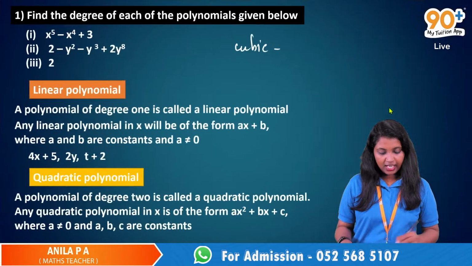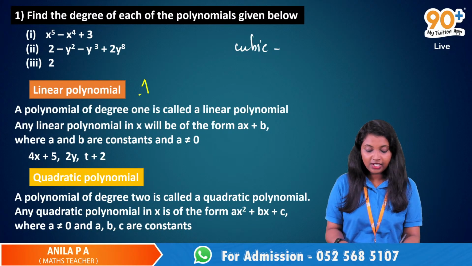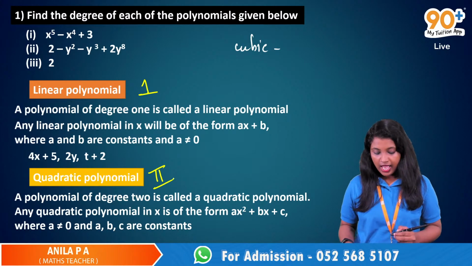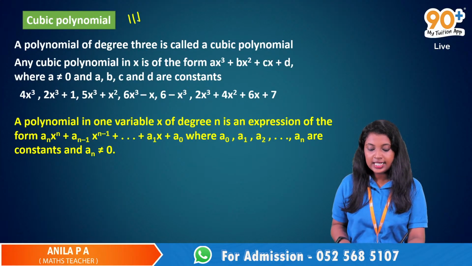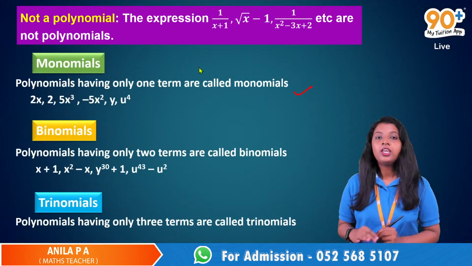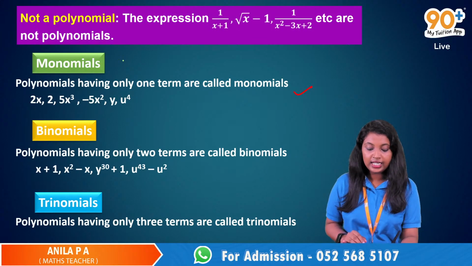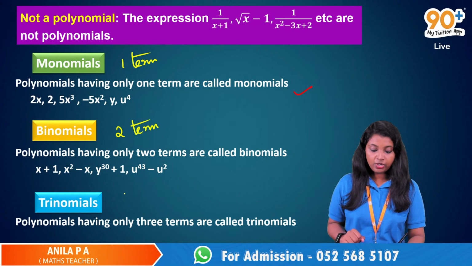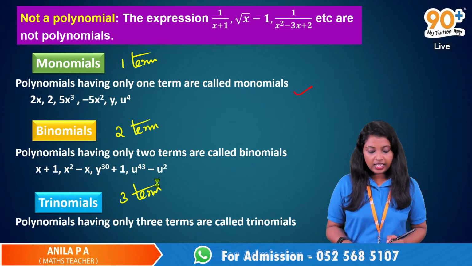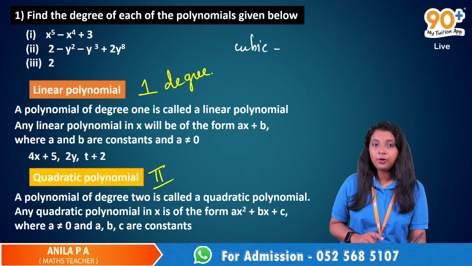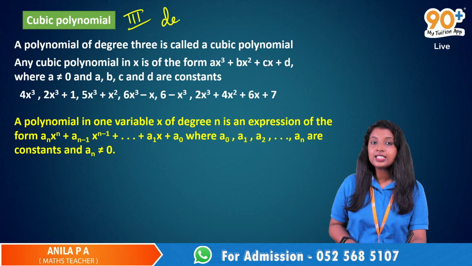Okay. Yeah, linear polynomial means polynomials having degree 1. Quadratic polynomials means polynomials having degree 2. And cubic polynomials are polynomials having degree 3. Okay, monomial, it was correct. When I asked you about monomial, you said the correct answer: polynomials having only one term. And binomials means 2 terms will be there. Trinomials means 3 terms will be there. And this is the classification based on degree. So here the degree is 1, linear polynomial. Quadratic polynomial degree is 2. And cubic polynomial degree is 3.